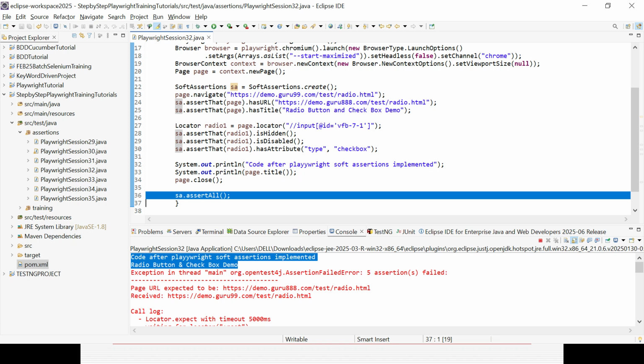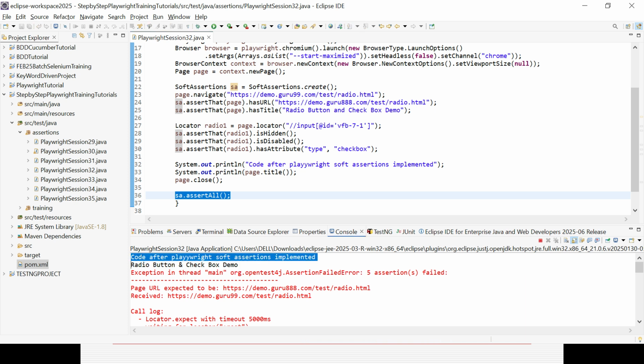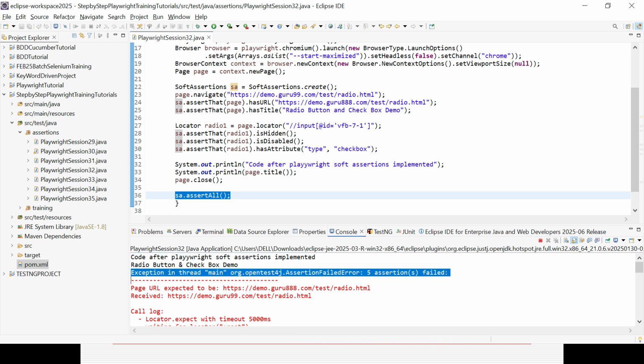Why? Because we are using soft assertion. At the end of the program, we are calling the assertAll method. So the page also got closed, and these 2 lines of code also executed. Now you see here, assertion failed error, with 5 assertions failed.